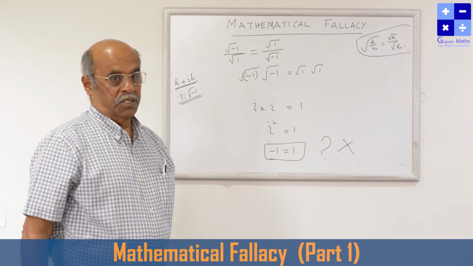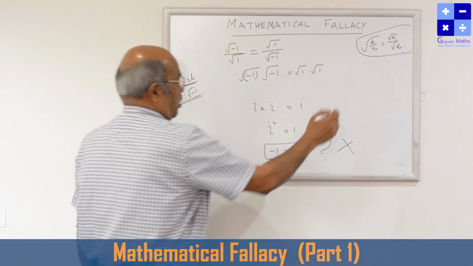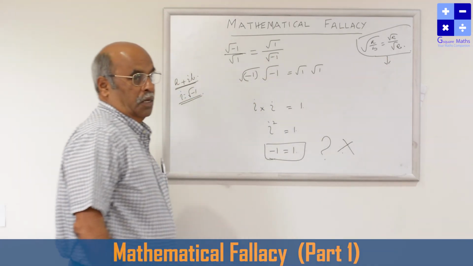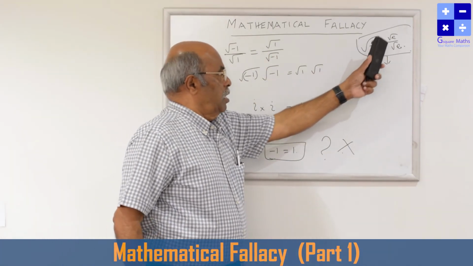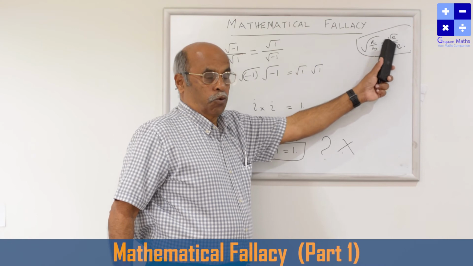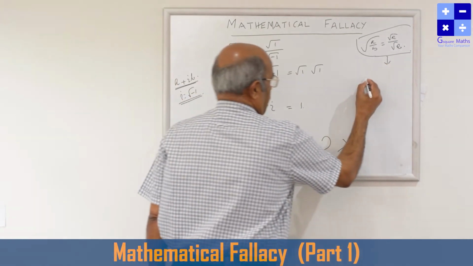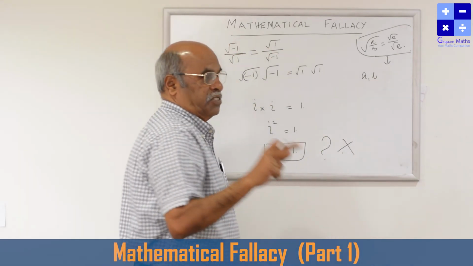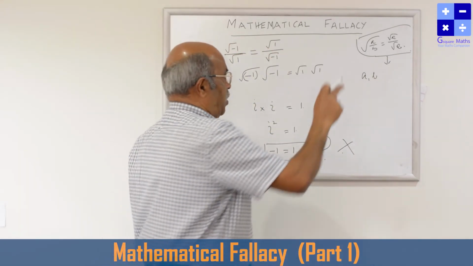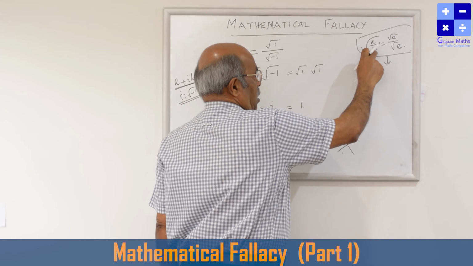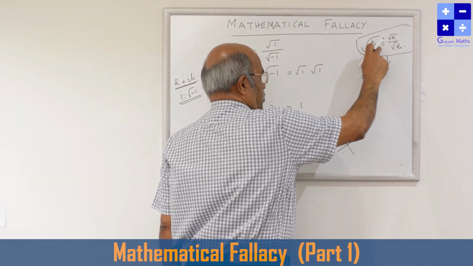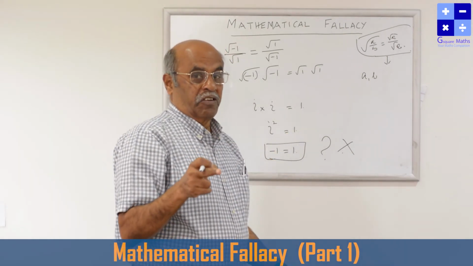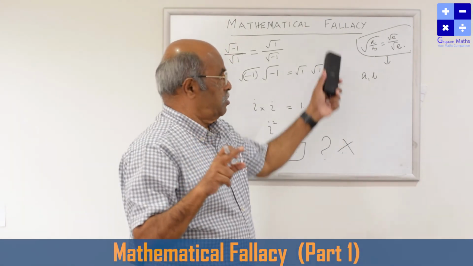What is the mistake in this? We have not understood the property properly. Root of a by b is equal to root a by root b, provided a and b both are of the same sign. a can be positive, b can be positive, or a can be negative, b can be negative. If a is positive and b is negative, then it is not applicable.